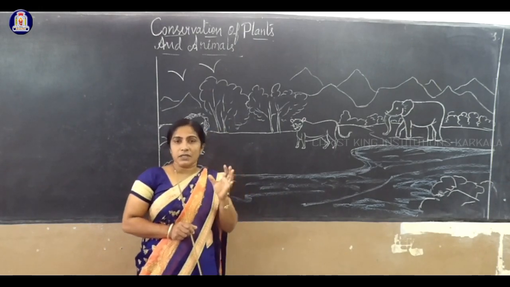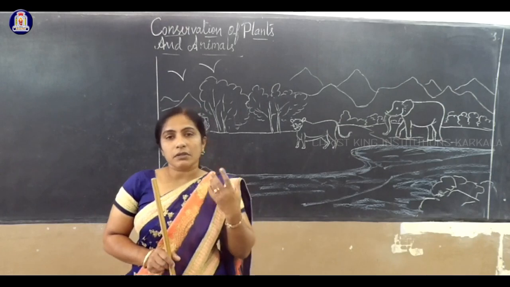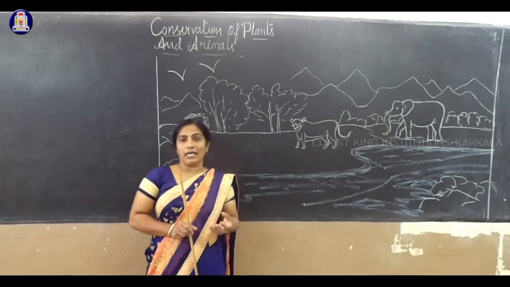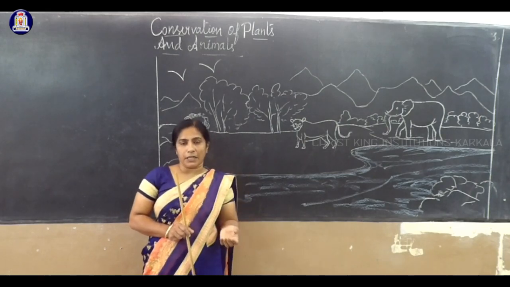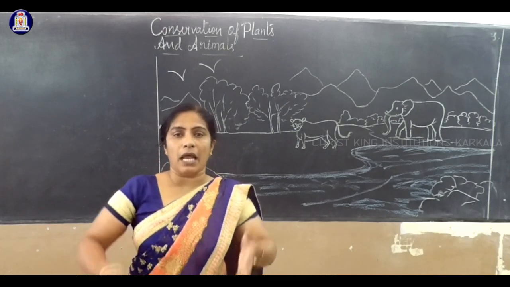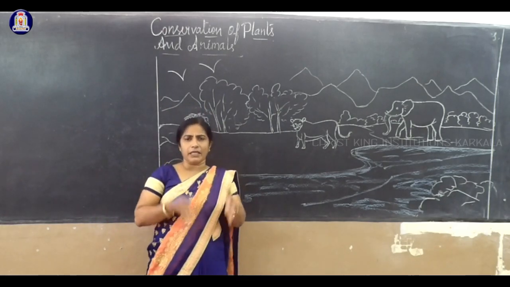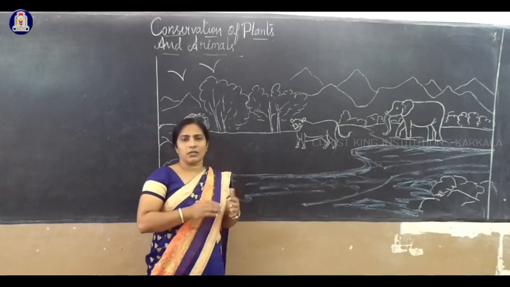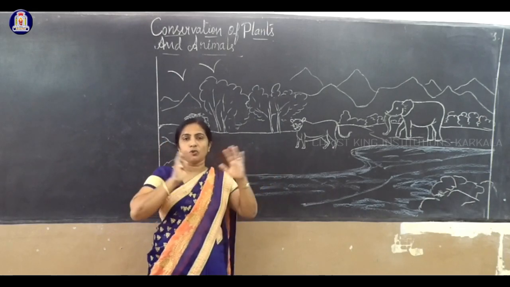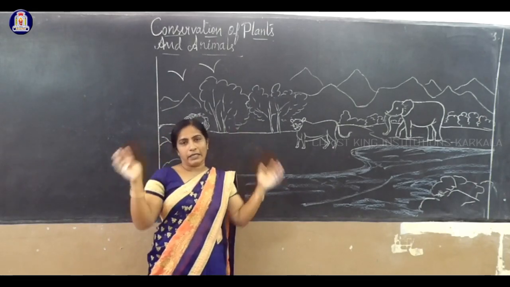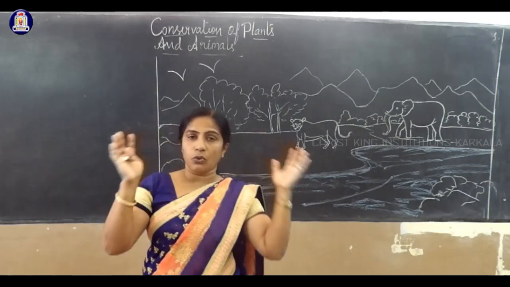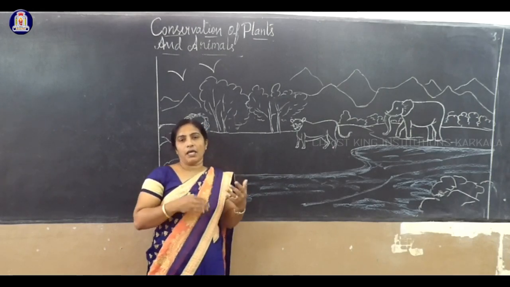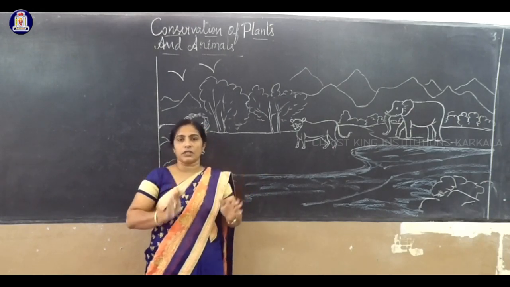In our universe, if you take Earth, we have already studied about Earth. Earth is a very beautiful planet where living organisms can survive because of its temperature, because plants are available, and oxygen, carbon dioxide, nitrogen, everything. So it protects human beings, etc. Sometimes we draw Earth in blue and green colors to indicate this. Huge plants are present on Earth's surface, and 75 percent, that is 3/4 of the Earth, is covered with water.